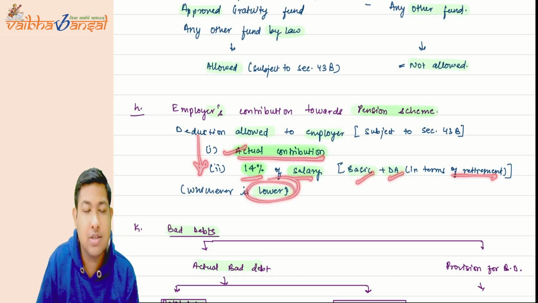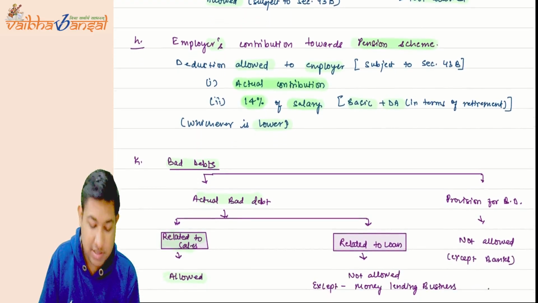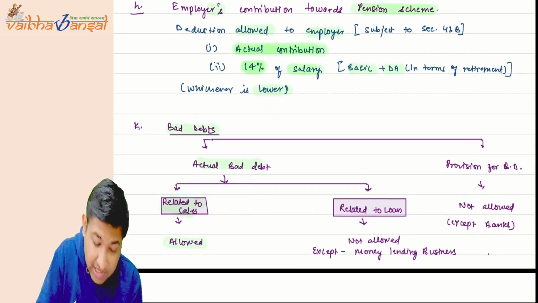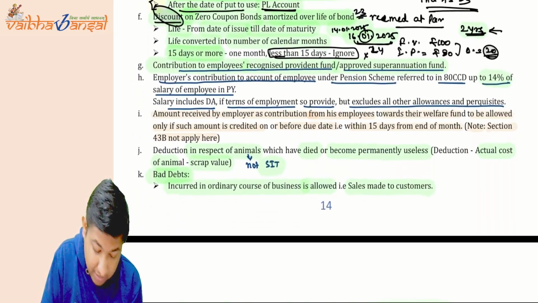In this, whichever is lower is going to be the allowed deduction, then you can claim that deduction, okay. Then come to the point number H is completed. Point number I.